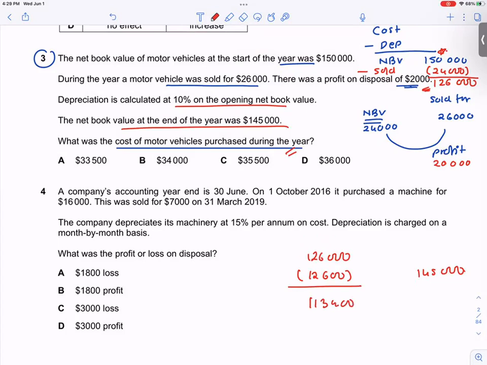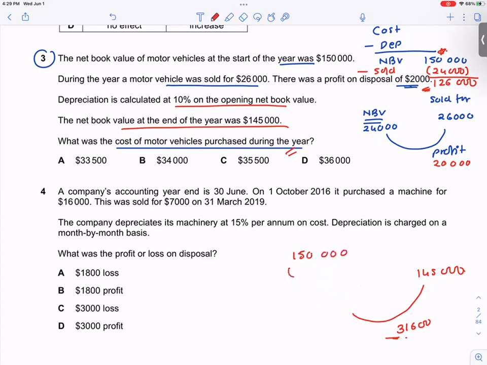So what would be the cost of the motor vehicle purchase? If I calculate on this, I am getting 31,600. There is no option like 31,600. So I will calculate net book value on the opening date only.